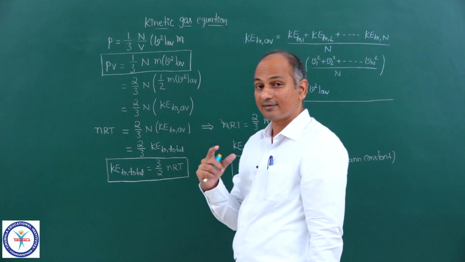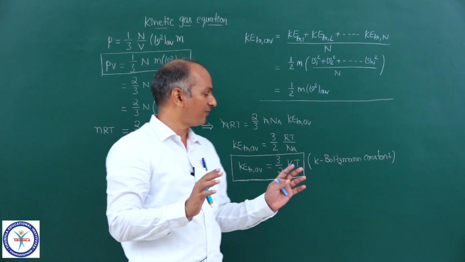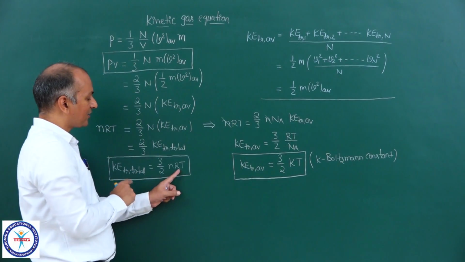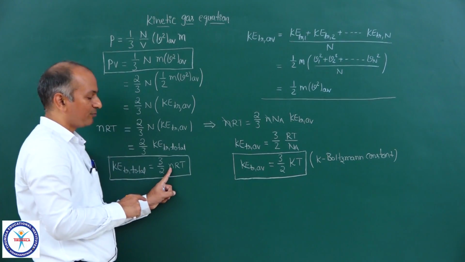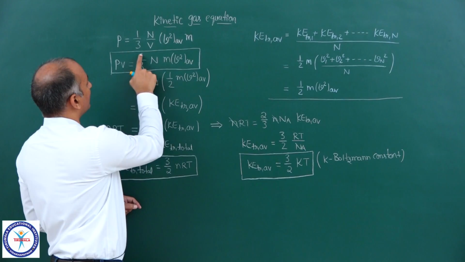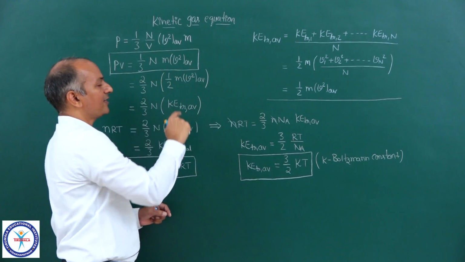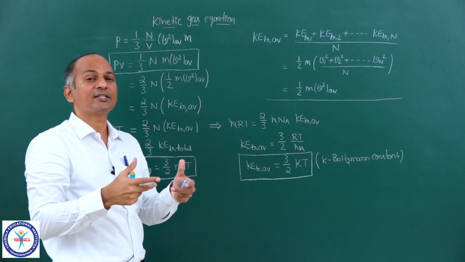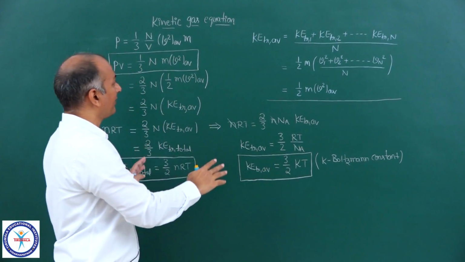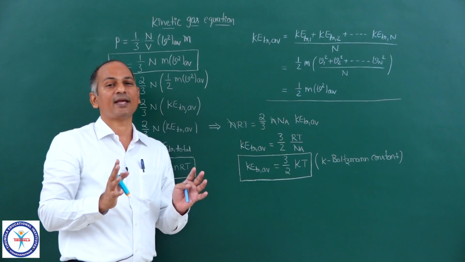So average translational kinetic energy is only and only a function of temperature. Total translational kinetic energy is a function of both temperature and number of moles. And the other expression is PV is equal to 1/3 Nm V square average, the average of the squares of the velocities. So these are the three important relations, actually conclusions, in this kinetic gas equation.